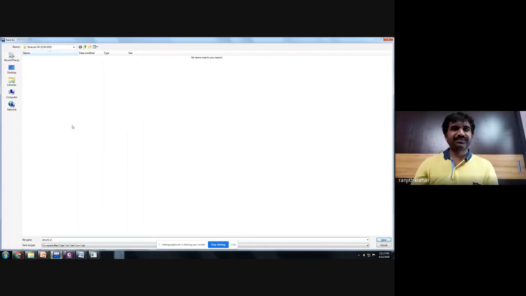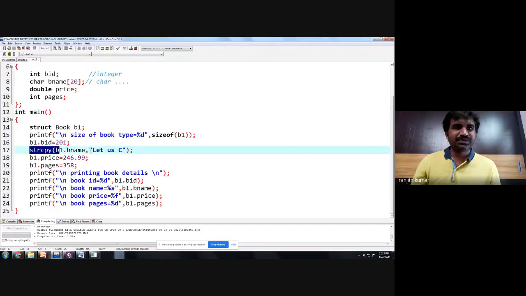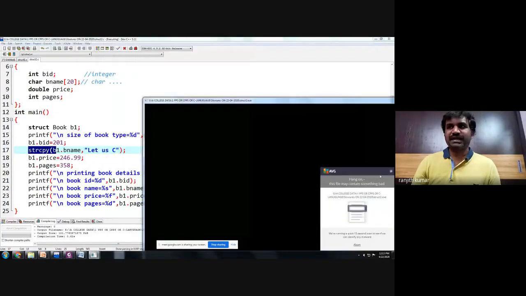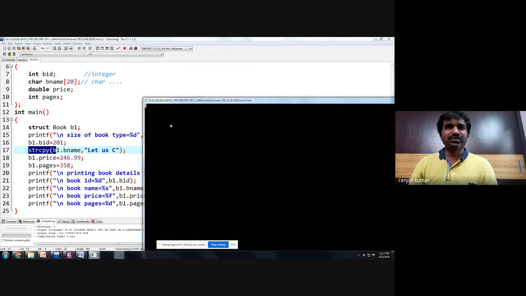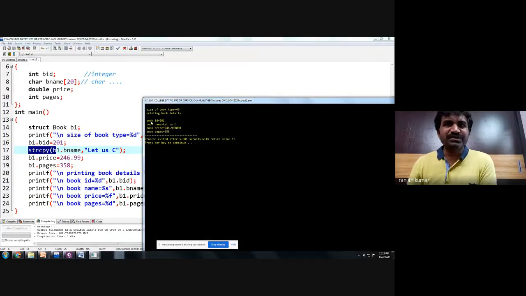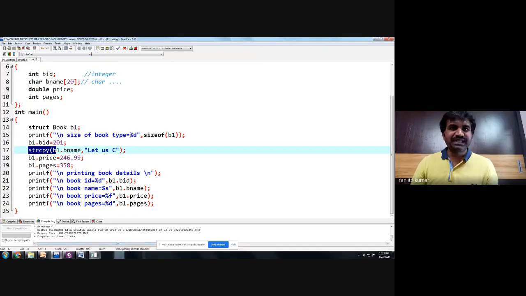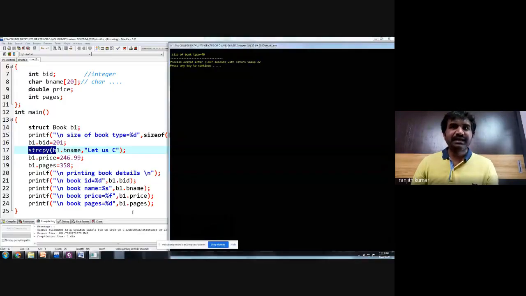Struct2.c. Now run this program. If you run this program, once again you will get the same output. The only difference is whatever values you have given, those are printed. The first program used direct initialization, and in the second program you have initialized and